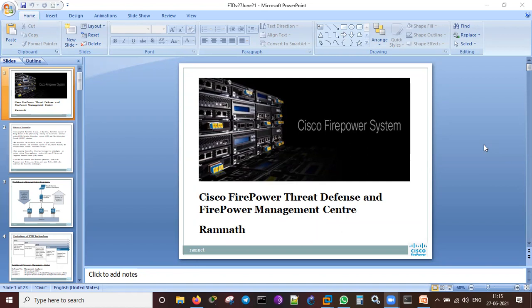If you are well enough off to buy the equipment, you can try practicing all these things, but that's a different issue. It's very costly, so we cannot go for that. So how do we install it in our own virtual machines? Will it be supported on VMware Workstation, or can we go with Linux KVM, or VMware Fusion, or do we require an ESXi server to install it?